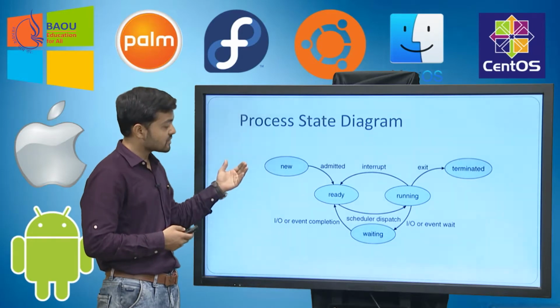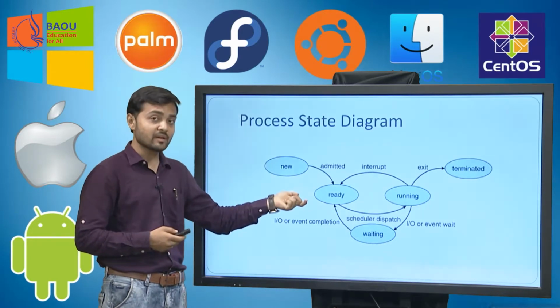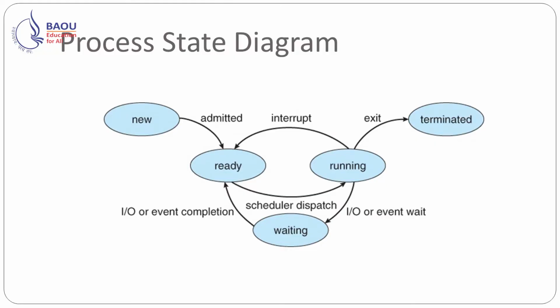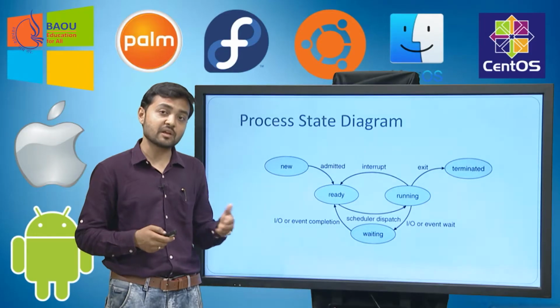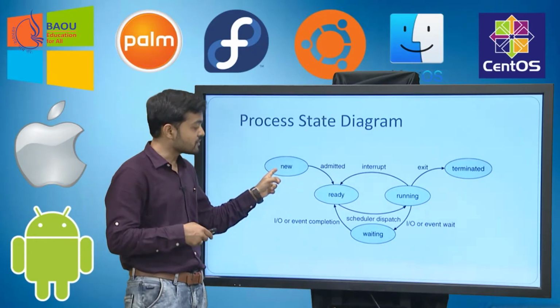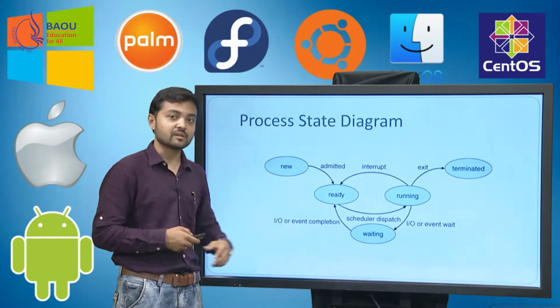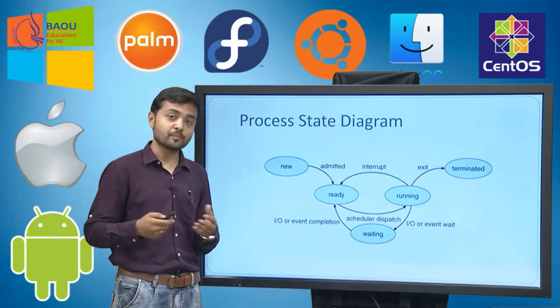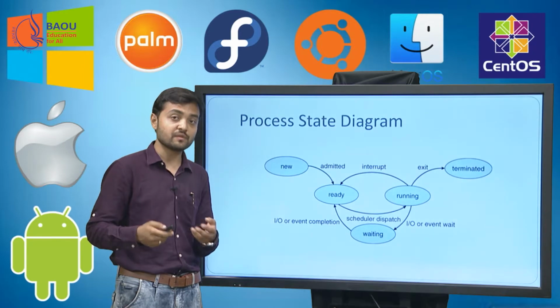When the process gets stored in the main memory, it will become the ready state. Whenever you start an application, it will be in the new state for a temporary time duration. When that application gets memory, it will transit from the new state to the ready state. So your main memory contains all processes which are ready for execution, which need the processor.